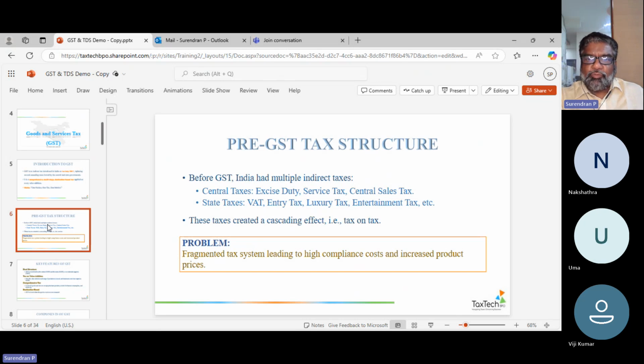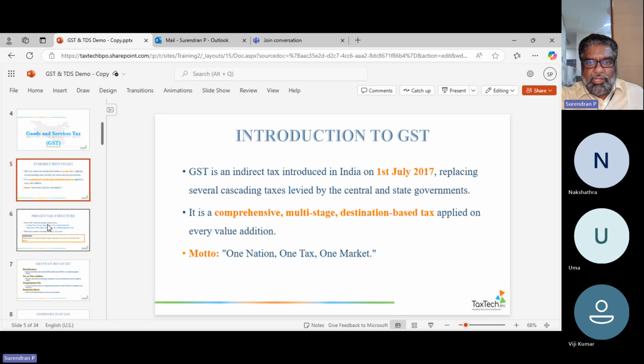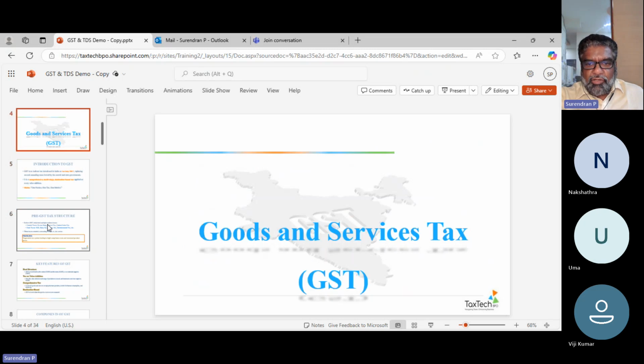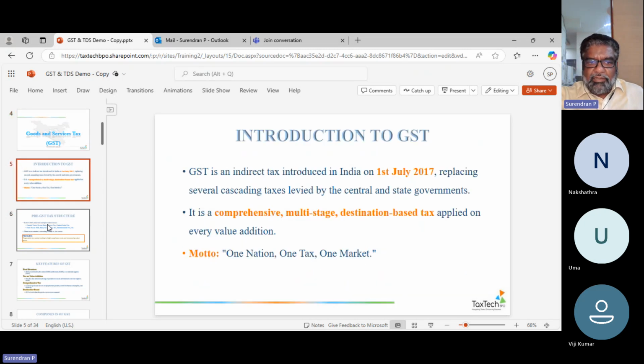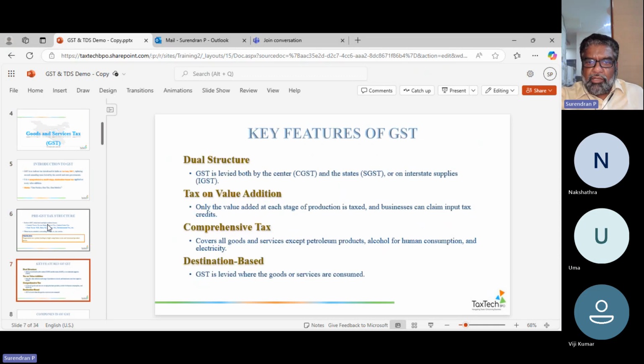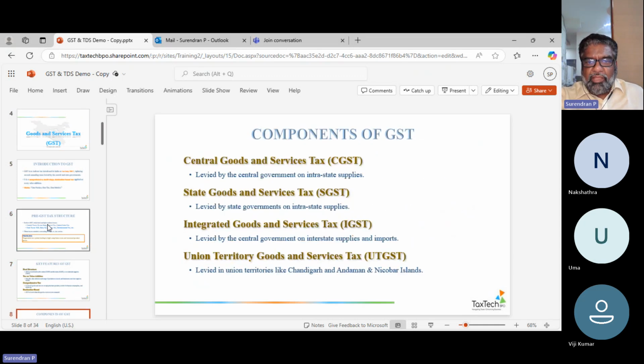So if you are learning in this system, we will take you along with those codes as well as the clauses available in income tax. Then we will take you completely into understanding GST and the complete features of GST. Then the components of GST also we will cover. Now, why should I know about the components? Some of you might ask that.